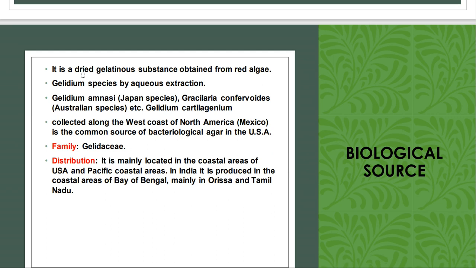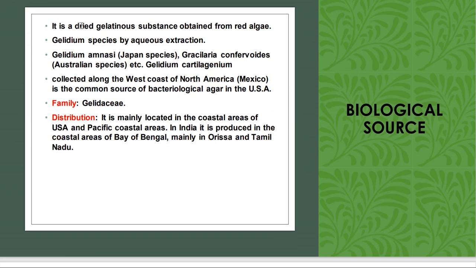Moving ahead, it is a dried gelatinous substance which is obtained from the species of red algae. It is obtained from Gelidium species by aqueous extraction: Gelidium amansii, that is the Japan species, Gracilaria confervoides, the Australian species, and Gelidium cartilagineum.